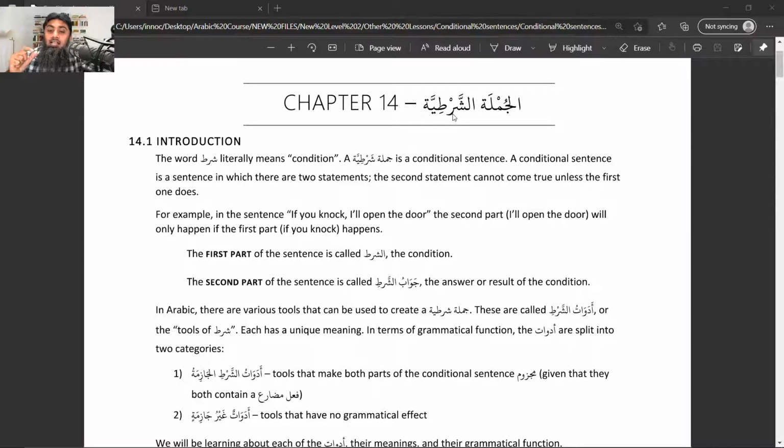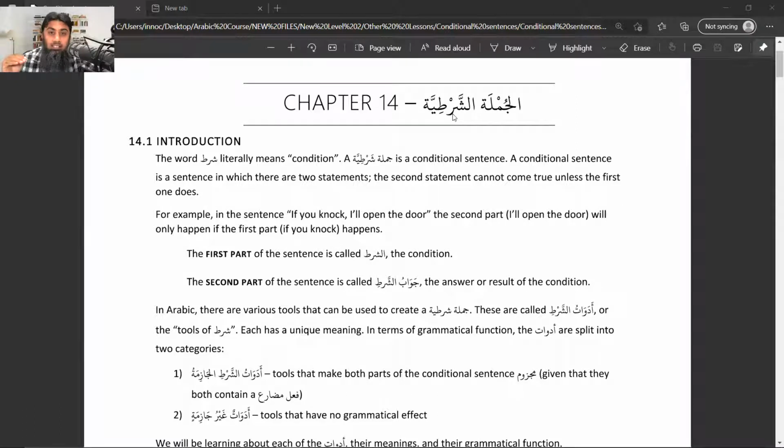The plural of adatun, with the ta marbuta at the end, is adawatun. So tools, basically those words which start a conditional sentence, we call them adawatu shart.